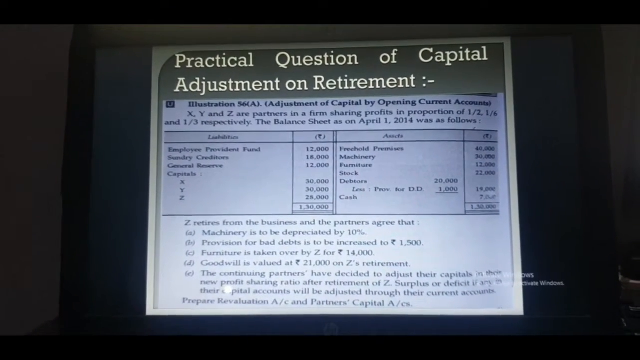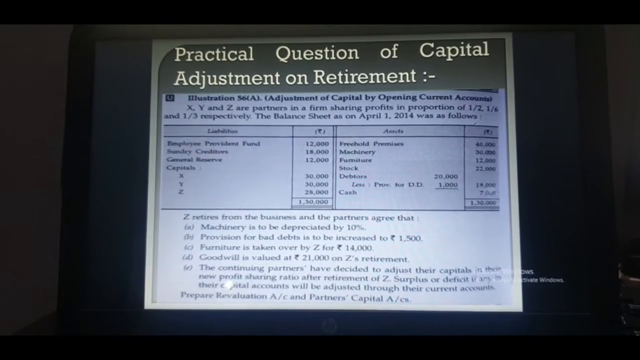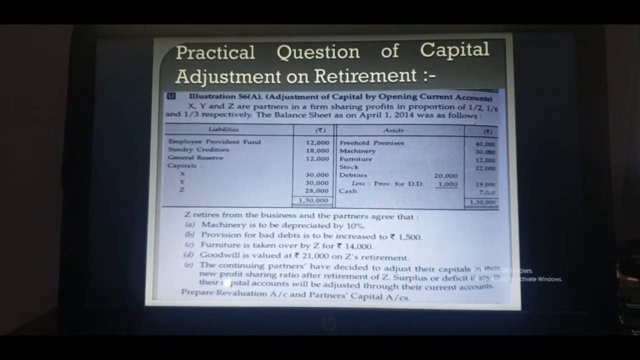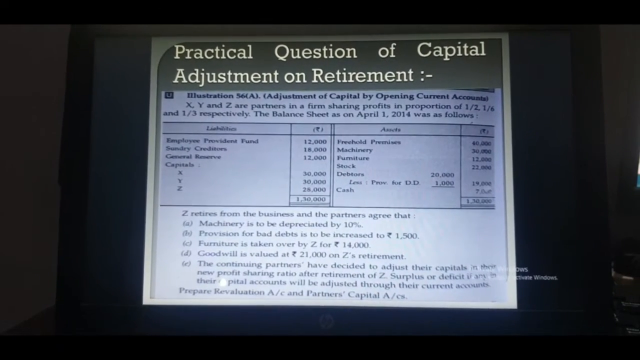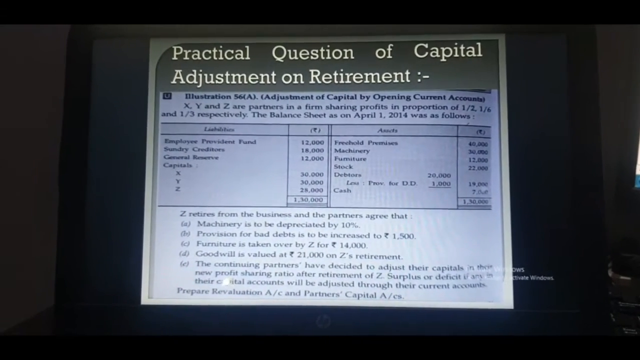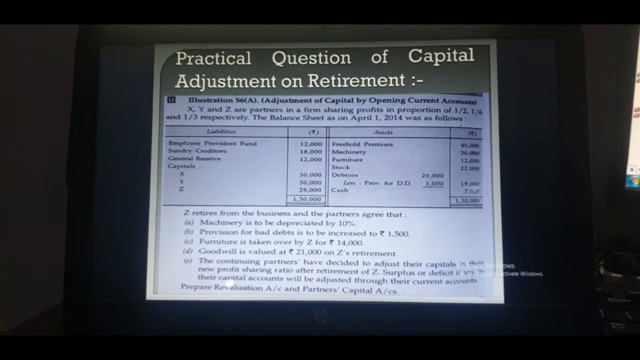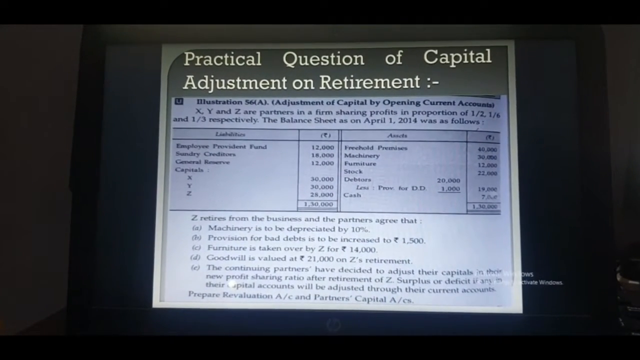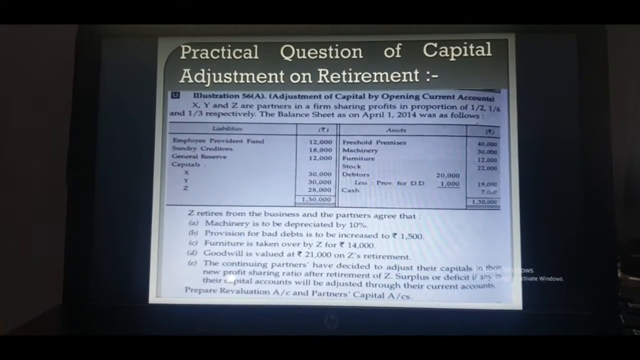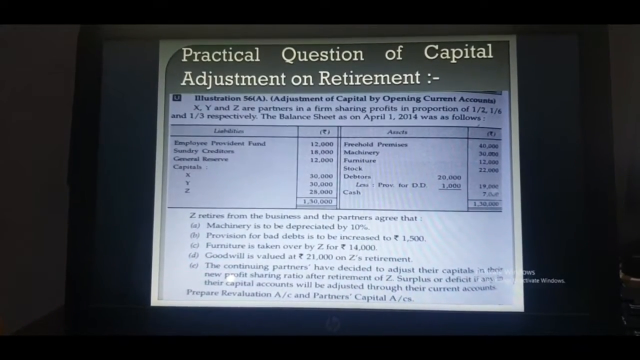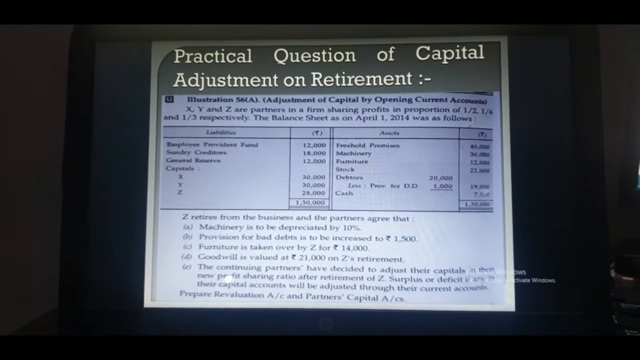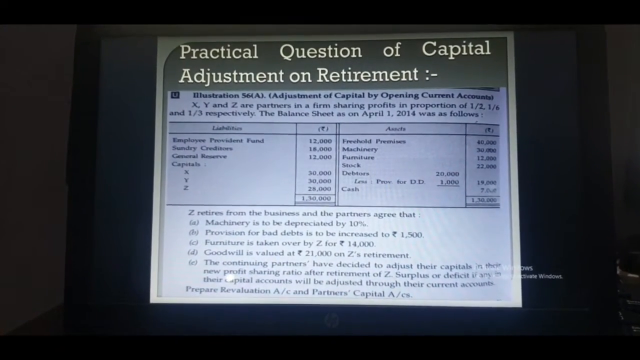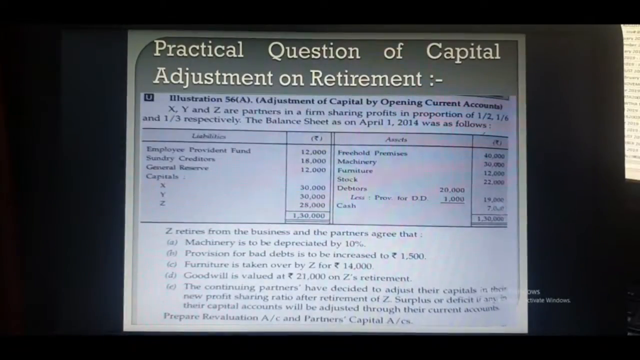The continuing partners have decided to adjust their capital on the new profit sharing ratio after retirement of Z. Surplus and deficit, if any, in the capital account will be adjusted through current account. Prepare revaluation account and partners capital account. So points number first, second, third are related to revaluation account. Fourth one is goodwill and fifth one is related to capital adjustment.